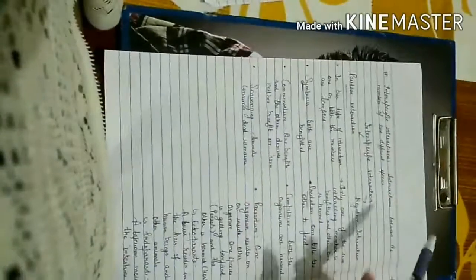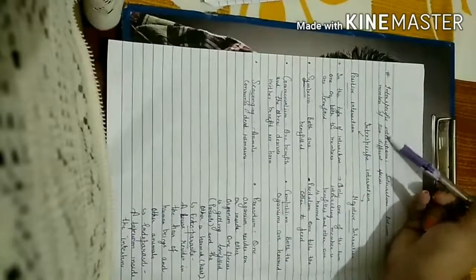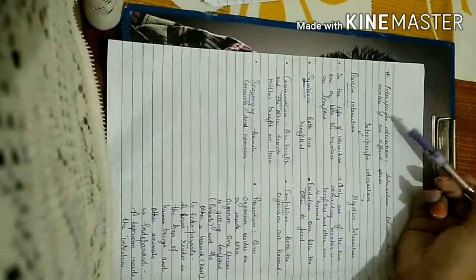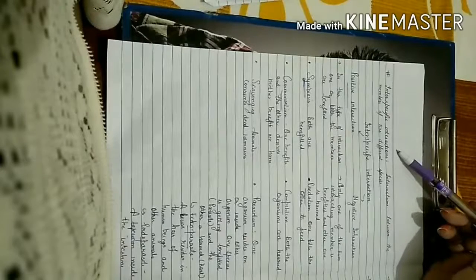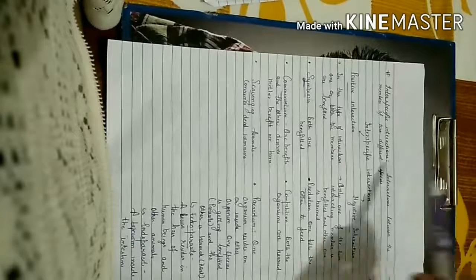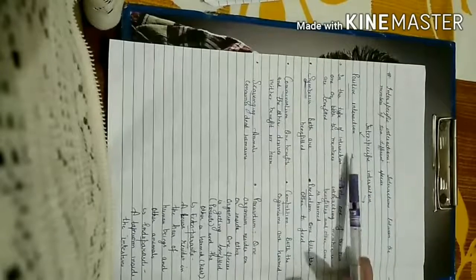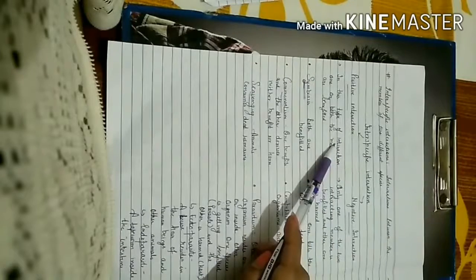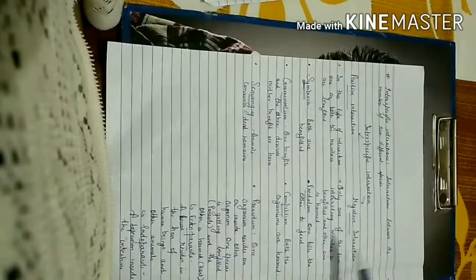Now here is another important topic, that is interspecific interaction. This is an interaction between two different species. So interaction between the members of two different species is known as interspecific interaction. This is of two types, positive interaction and negative interaction. In positive interaction, one or both the members are benefited, but in negative interaction, only one of the two interacting members is benefited and the other one is harmed.